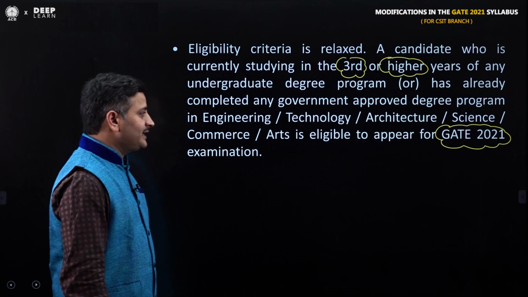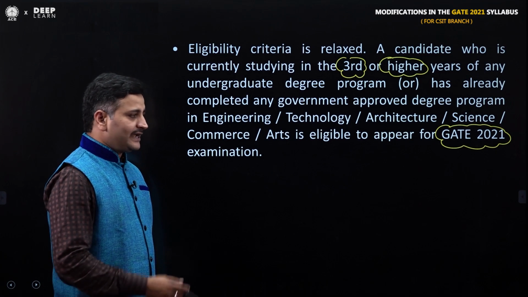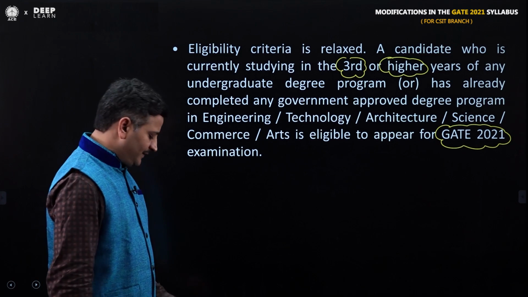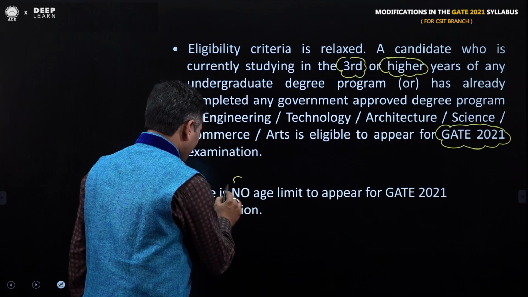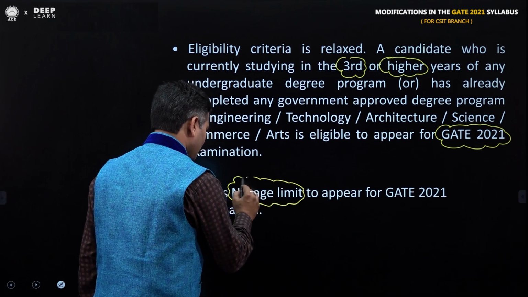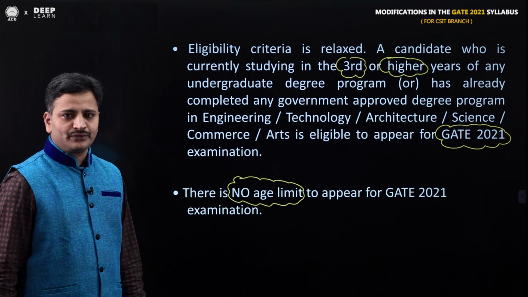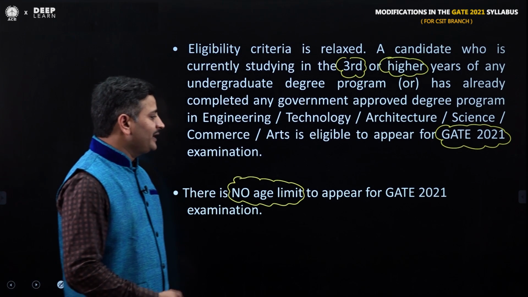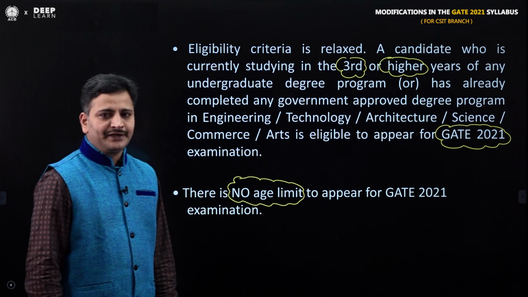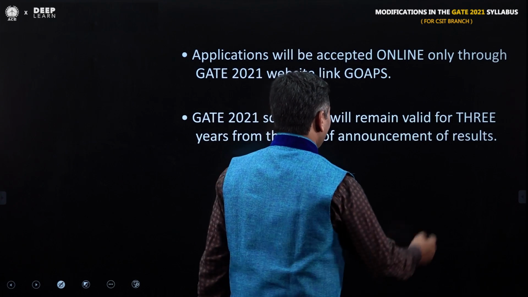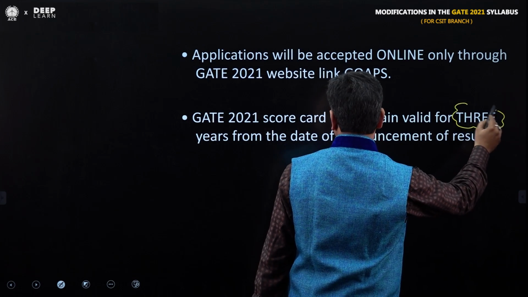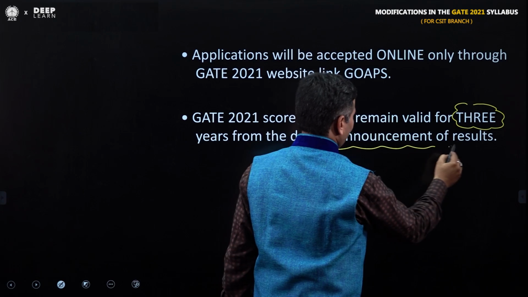Is there any age limit for this one? There is no age limit for GATE paper. There is no age limit to appear for GATE 2021. Then how many years the scorecard will be valid? The scorecard will be valid for 3 years from the date of announcement of results.